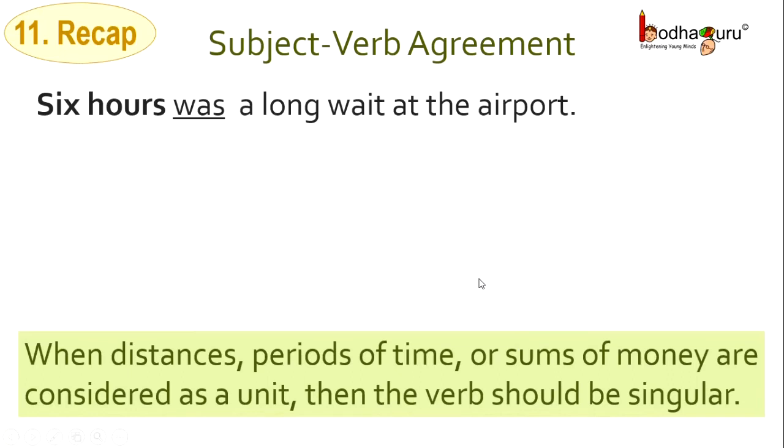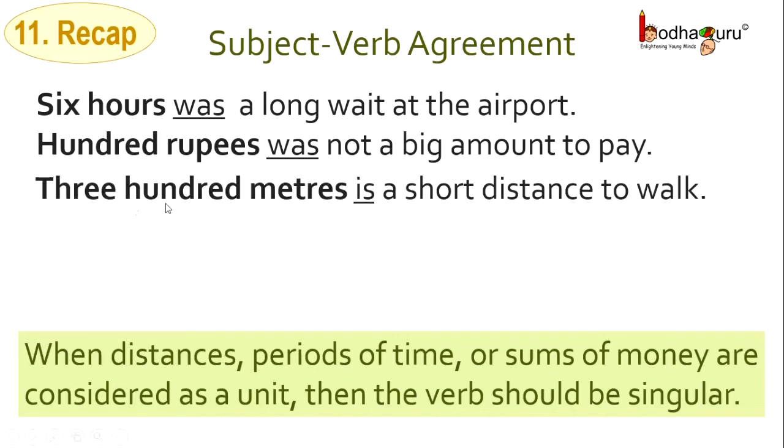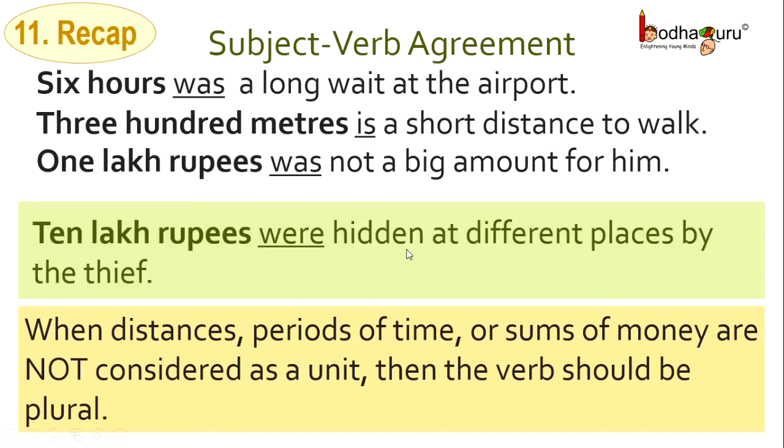For example, 6 hours was a long wait at the airport. 100 rupees was not a big amount to pay. 300 meters is a short distance to walk. But you know, when distances, periods of time or sums of money are not considered as a unit, then the verb should be plural. For example, 10 lakh rupees were hidden at different places by the thief.